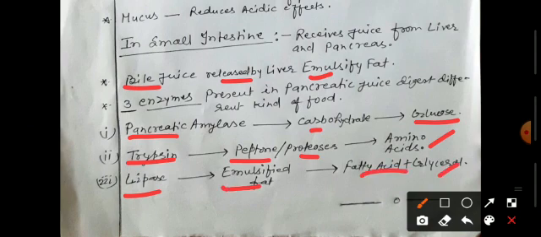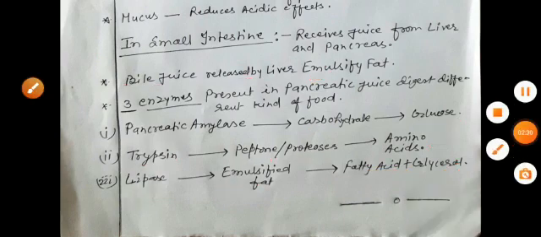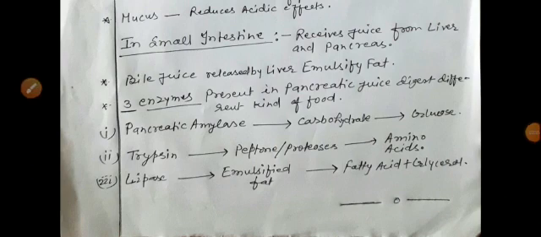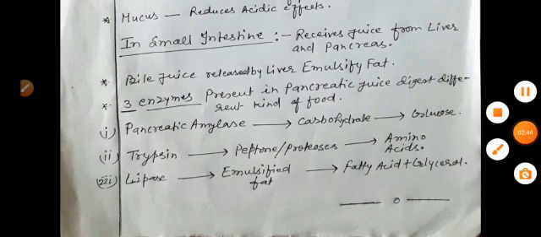So in this way, in the small intestine, all kinds of food are digested in the presence of different kinds of enzymes. Some of the other enzymes are in the succus entericus, which are also involved in converting these three types of food: carbohydrate, protein and fat. So these are the three regions in the alimentary canal involved in the digestion of food.